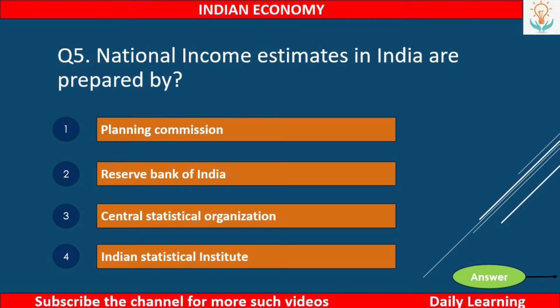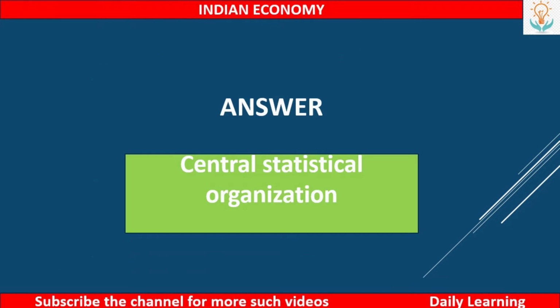Next, national income estimates in India are prepared by number 1, Planning Commission, second, Reserve Bank of India, third, Central Statistical Organization, or fourth, Indian Statistical Institute. So the answer is Central Statistical Organization.